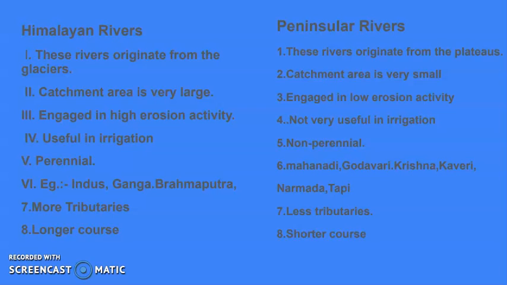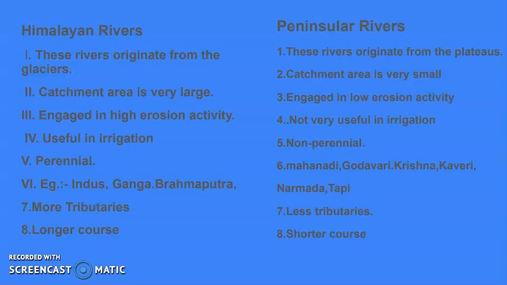Himalayan rivers engage in high erosional activity, because in the Himalayan rivers the amount of water is very high, and this is the reason why the erosional activity is high in this river. In case of the peninsular river, due to the less force of the water, this river has low erosion activity.